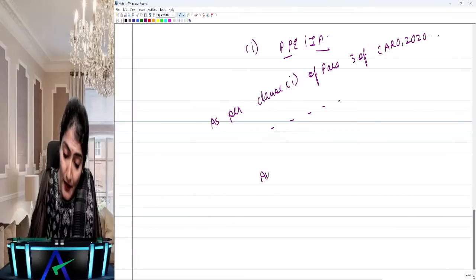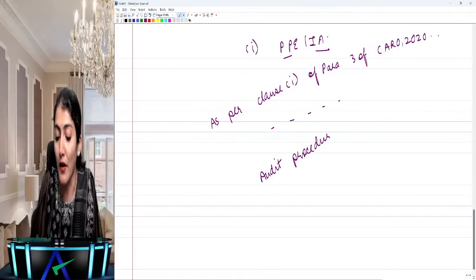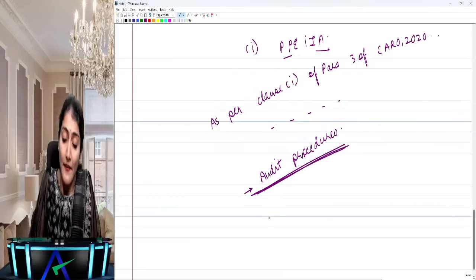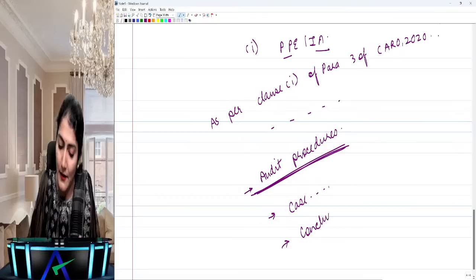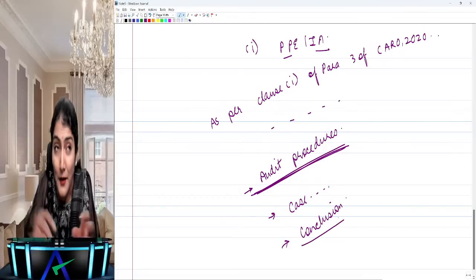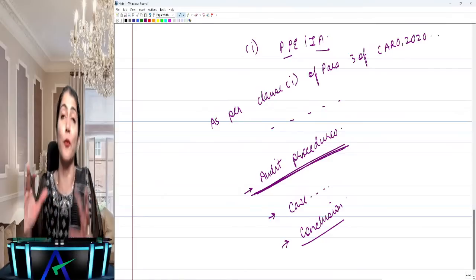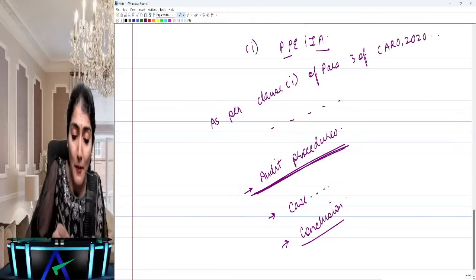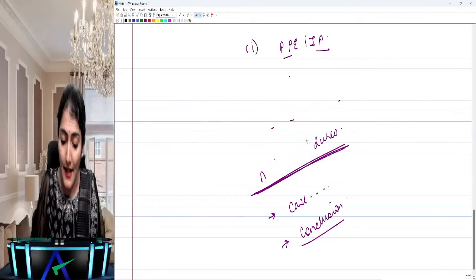Then you write down what the audit procedures are, that as an auditor to report on this, what checking you will do, what audit procedure will you perform. Then you write down the given case, whatever happened in the question, and after that you write down the conclusion. Therefore, the auditor is required to report under clause 3 of Caro, or the auditor is not required to report, or whatever be the case. Okay. Right. So now coming to clause 1, which is regarding property, plant, equipment, intangible assets.